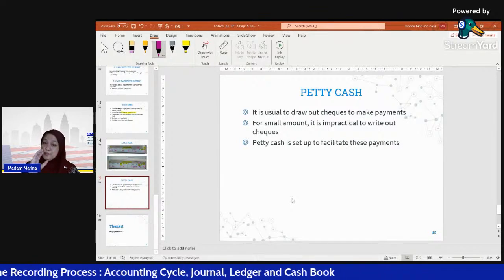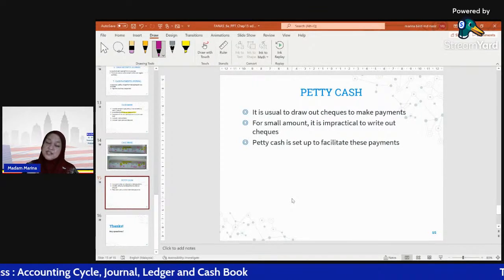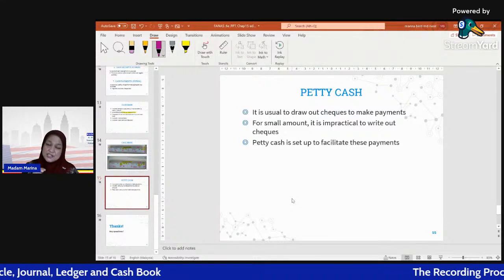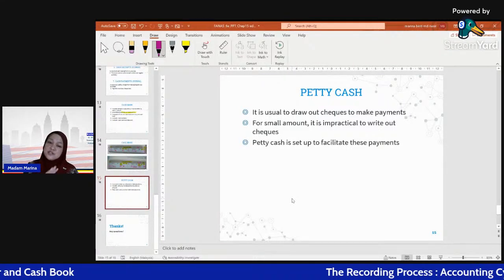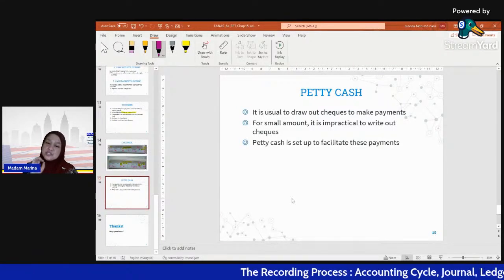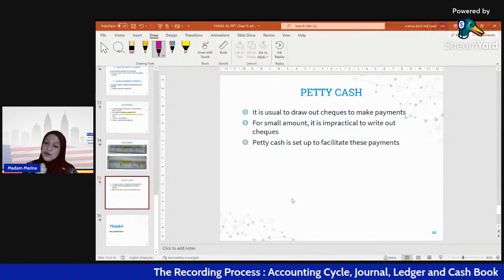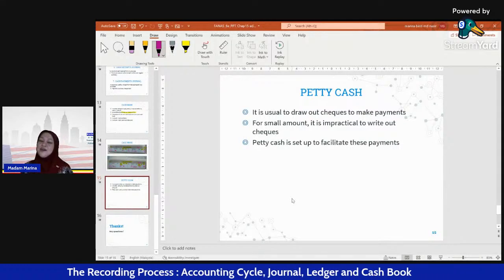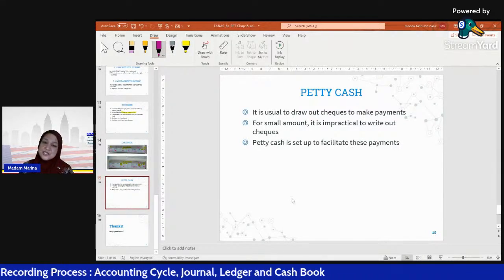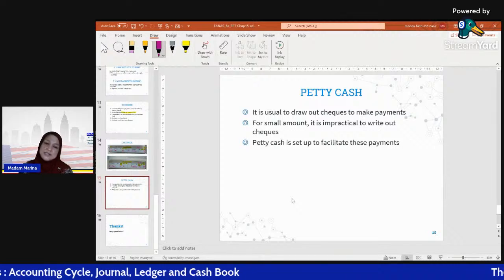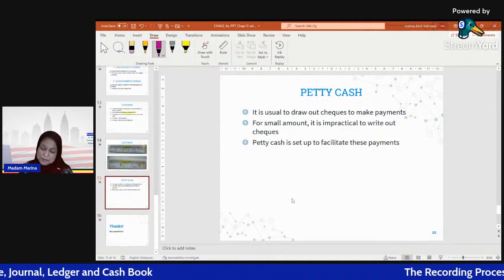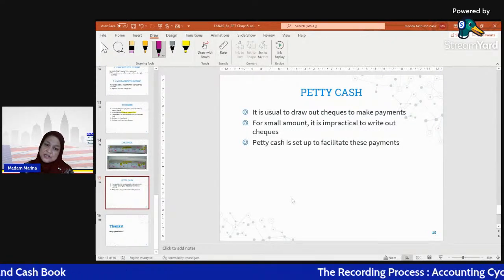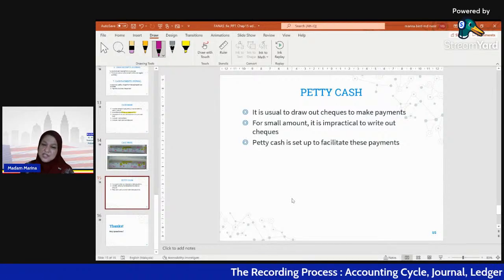So petty cash, as the name says, means using cash, not check, because it is not practical to use a check to pay small amounts of expenses. For example, they want to purchase stationery for 10 ringgit. It is impractical to prepare a check for 10 ringgit to pay that stationery expense.